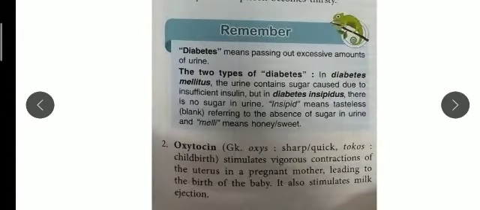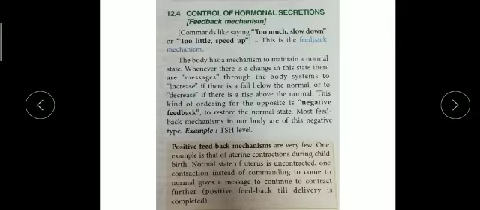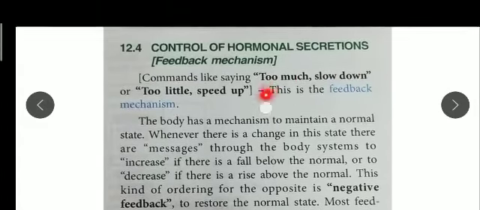Both are released by the posterior pituitary gland. Okay children, just read the chapter, and if you have any query related to this part, just ask me in the Zoom class. Control mechanism is very interesting and detailed, so I will tell you in the next class.